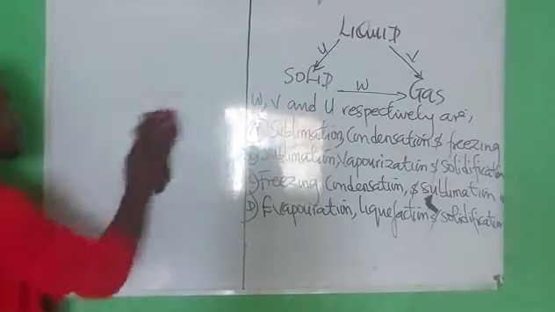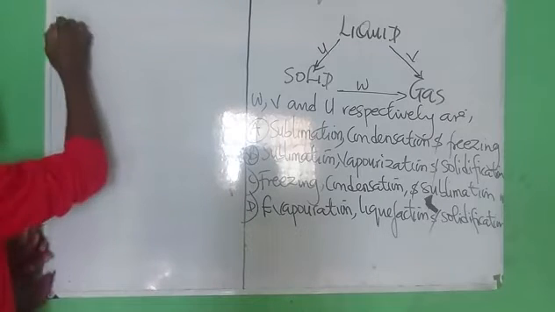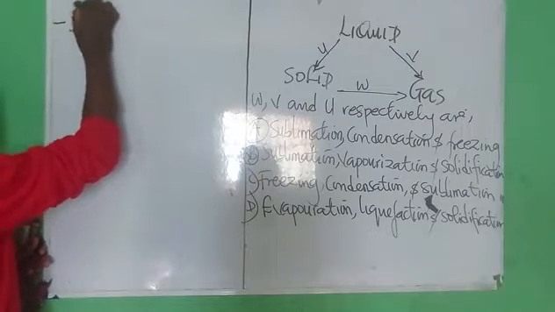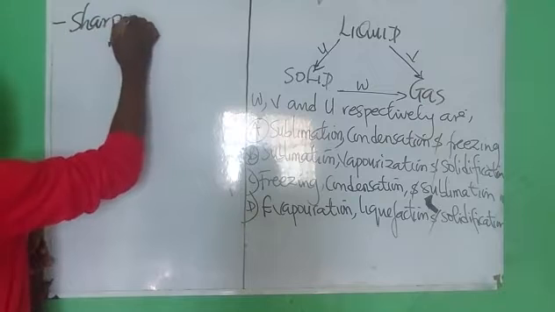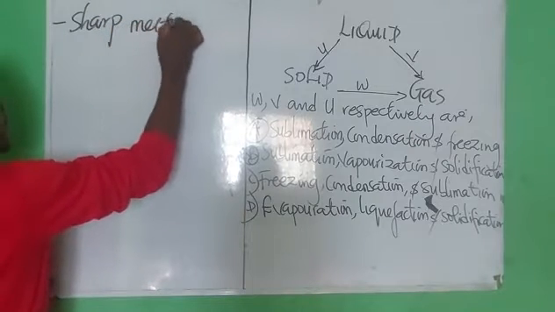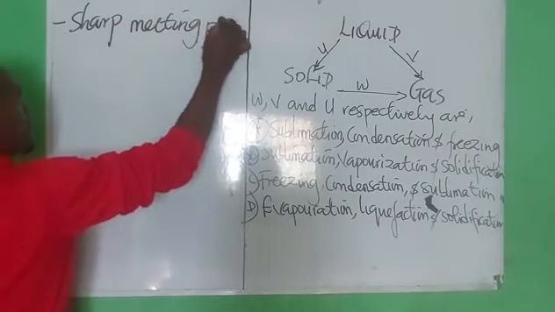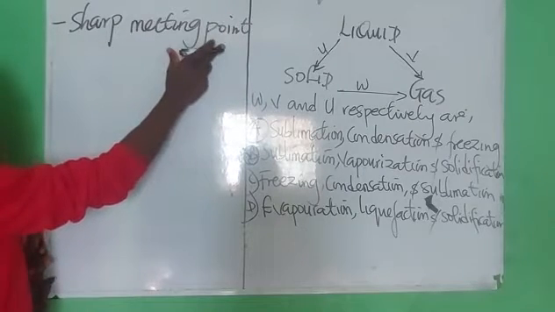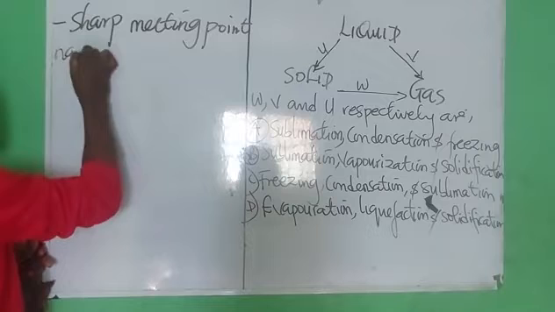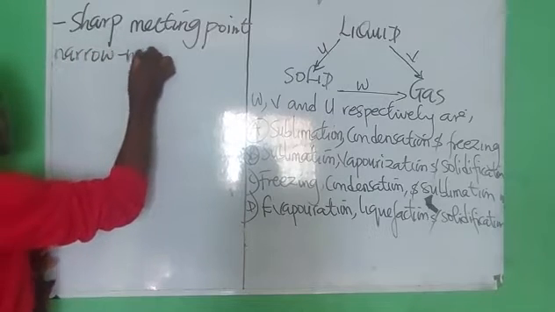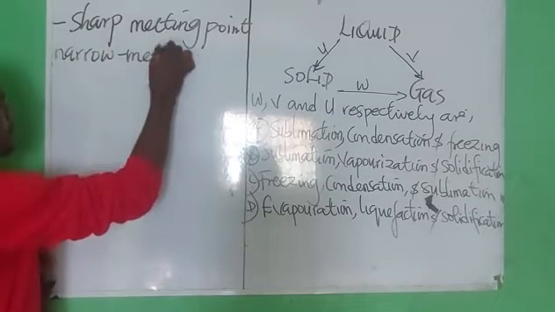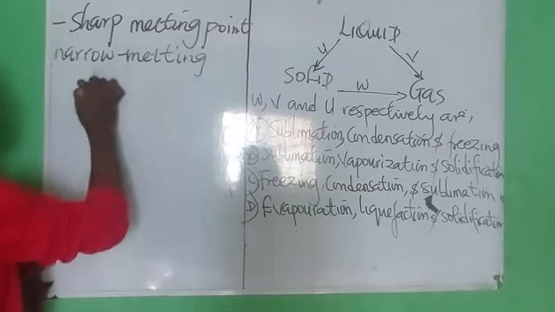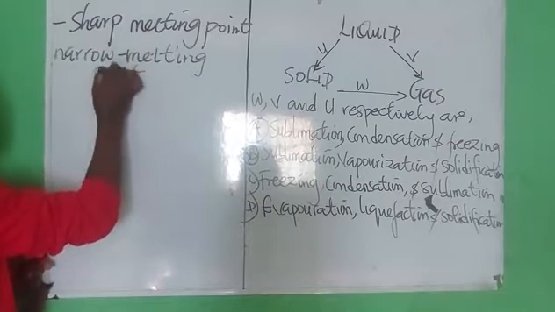Now, what are the features of pure substances? Pure substances have sharp melting points. If I don't say sharp melting points, I'll say they have narrow melting points.